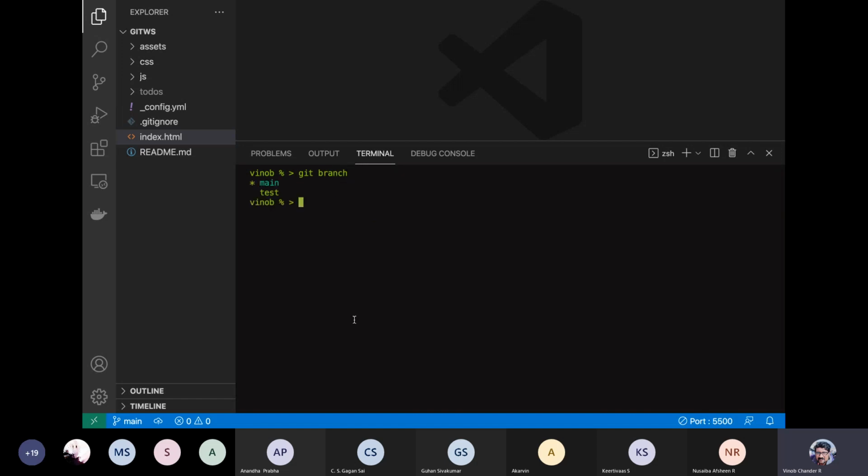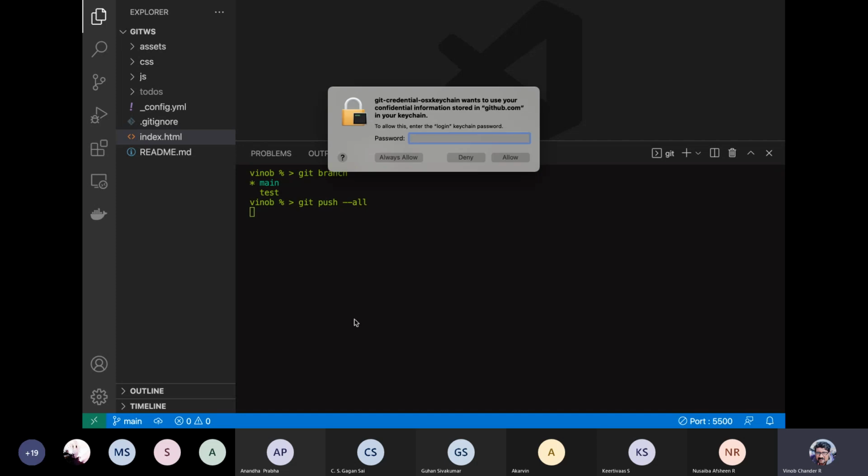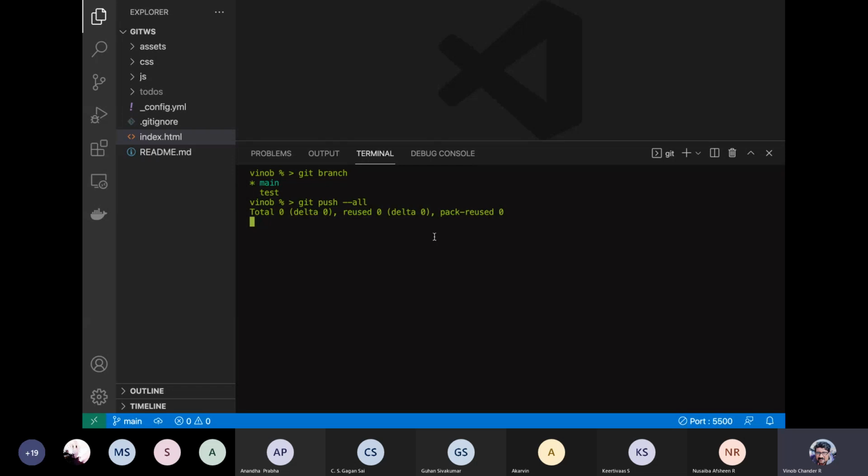Git branch, and then you can say again git push. Say allow. Why is this happening again? What did we do earlier? Okay, this keychain thing, I just forgot the password. I need to look into that.